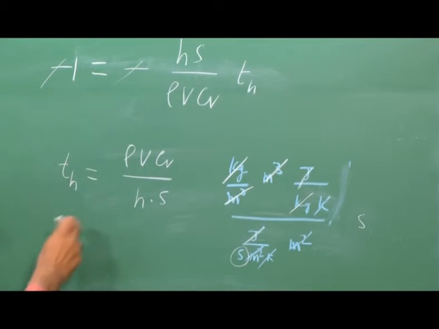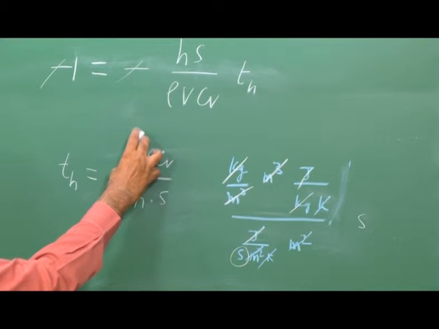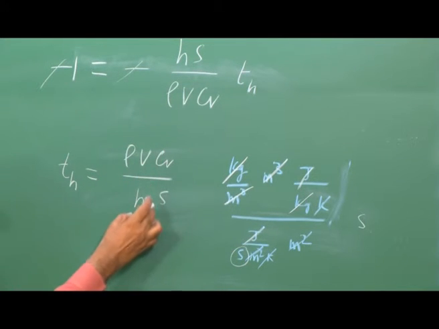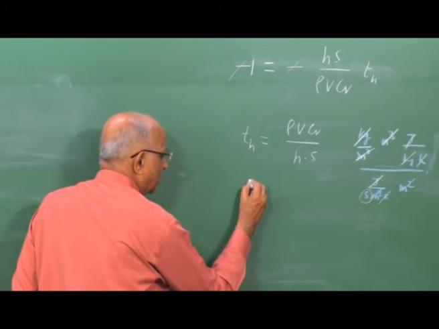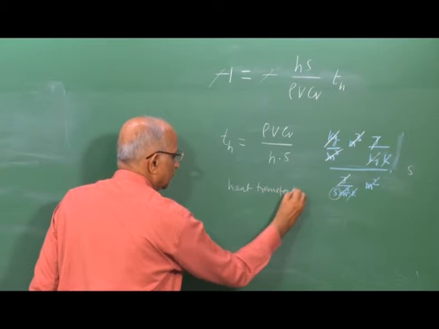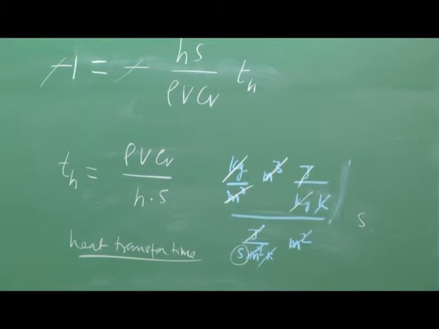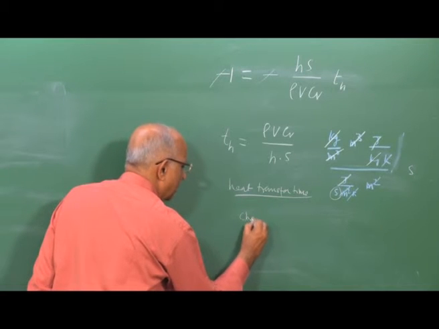Therefore, Th in seconds is the ratio of the thermal mass of the system, rho V Cv, divided by the product of the heat transfer coefficient and the surface area through which it is rejecting heat. Now we are able to get a characteristic heat transfer time, and let us see whether I can make some sense out of all this, whether I can relate the characteristic heat transfer time with the characteristic chemical reaction time.